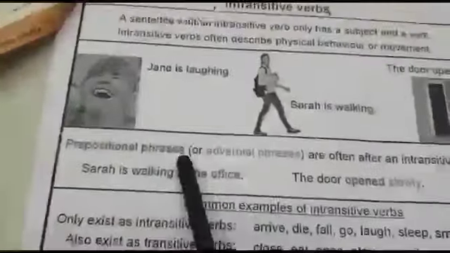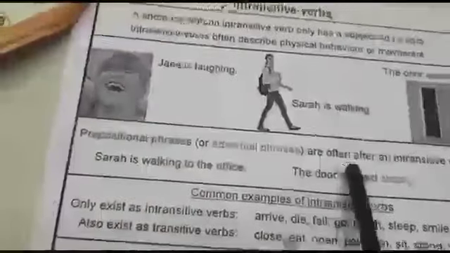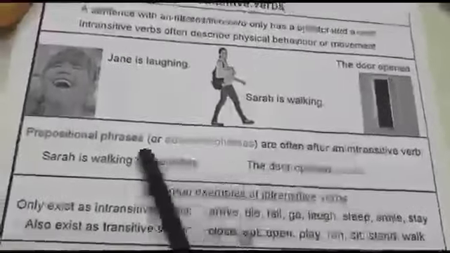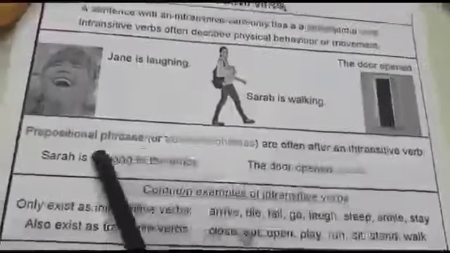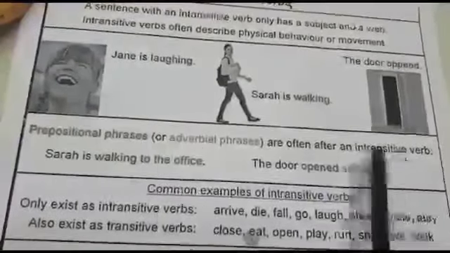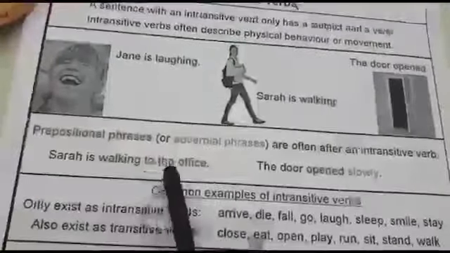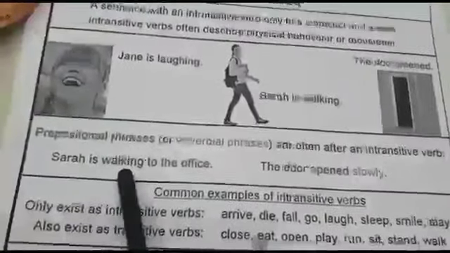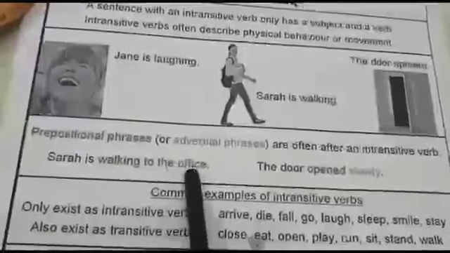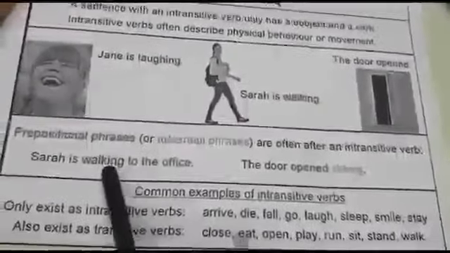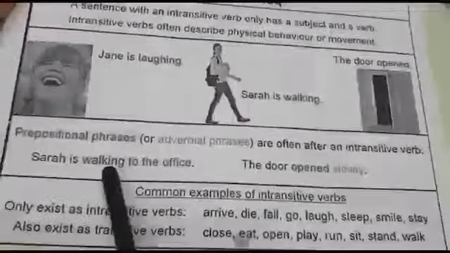Prepositional phrases or adverbial phrases are often after an intransitive verb. Let's take two examples. Sarah is walking to the office. The subject here is Sarah. Verb is walking. She is walking to the office. This is a prepositional phrase, and this is often after an intransitive verb, which is walking.